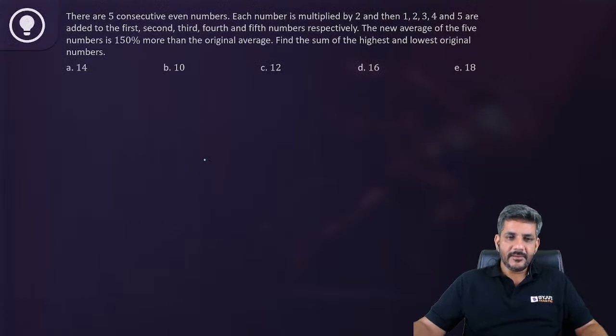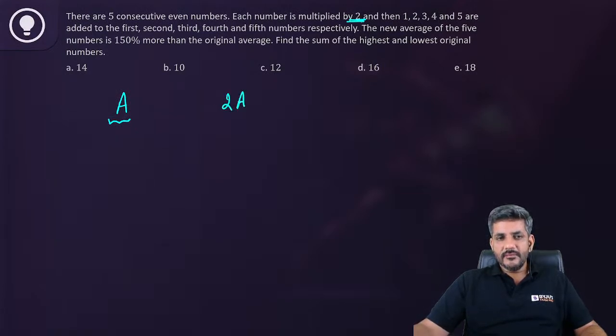Let's check. Let's say the original average of all the numbers was A. So when each number is multiplied by 2, the new average would become 2A, right?